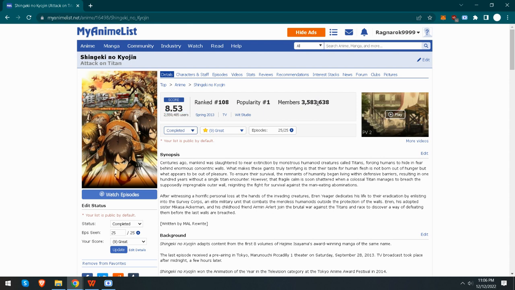What's the difference? There's 3.5 million people that have shown interest in the anime, but only about 2.5 million have actually voted. Right here, it's really small, right below the score, you can see where it says users. That's how many people voted. So there's 2.5 million people that voted, and the average score came out as 8.53.